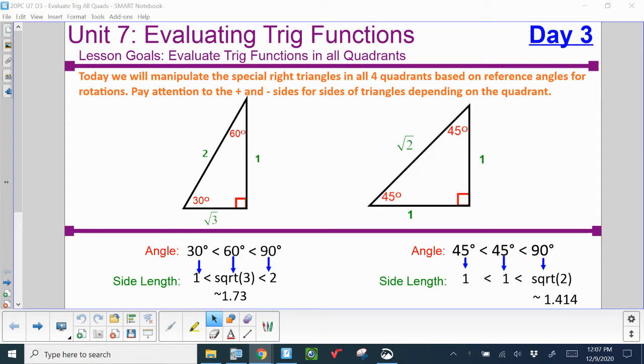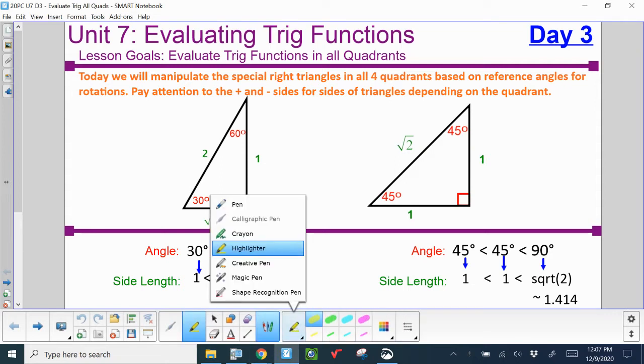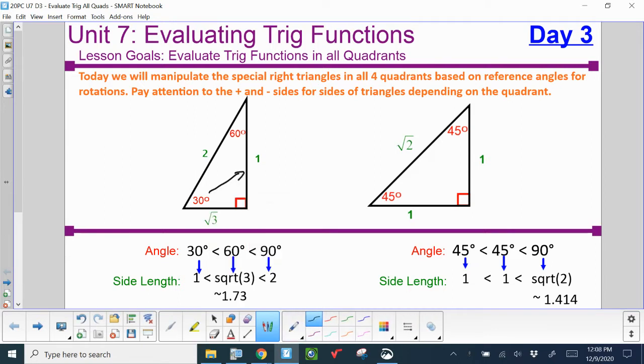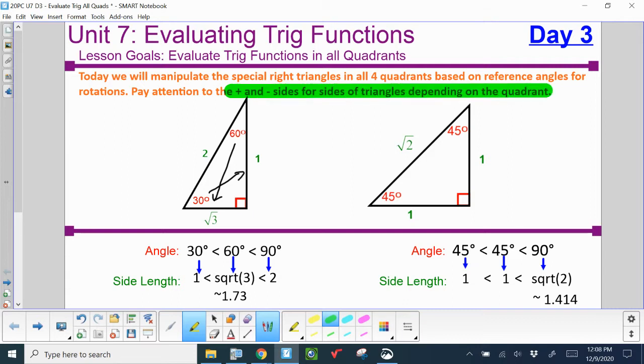We've got the 30, 60, 90 reference triangles. Remember that these triangles are specific based on the angle that is across from the sides. So 30 degrees is always going to be across from a side length of 1, 60 is always going to be across from square root of 3, and 90 will be 2 in a 30, 60, 90 triangle. But because we are manipulating these around the different quadrants today, you want to make sure that you pay attention to the positive negative sides, depending on what quadrant you're in.